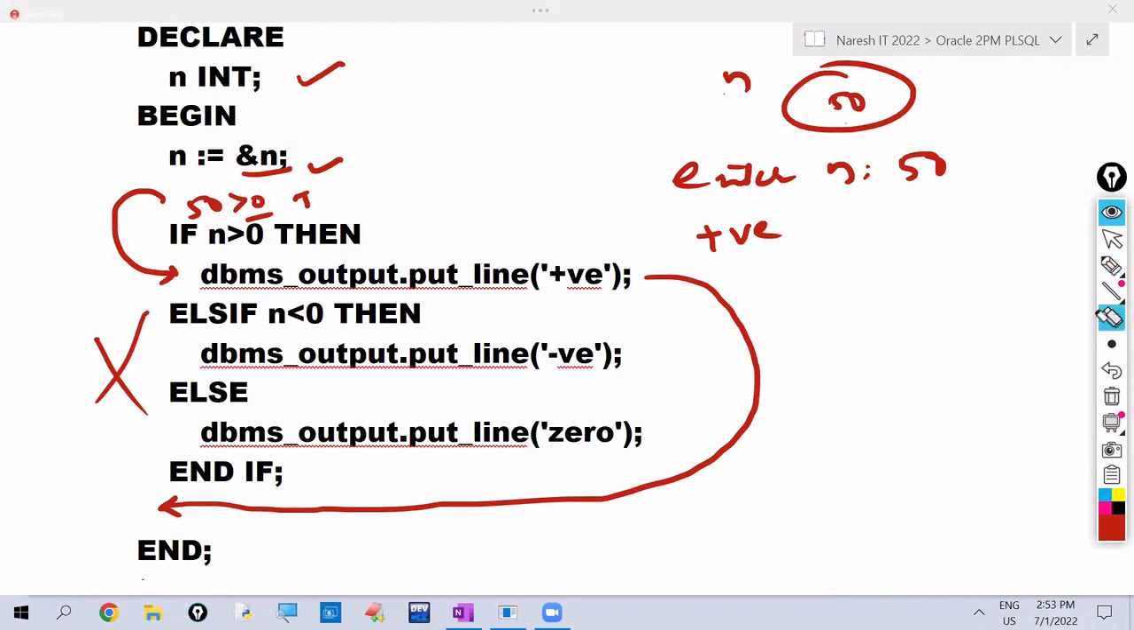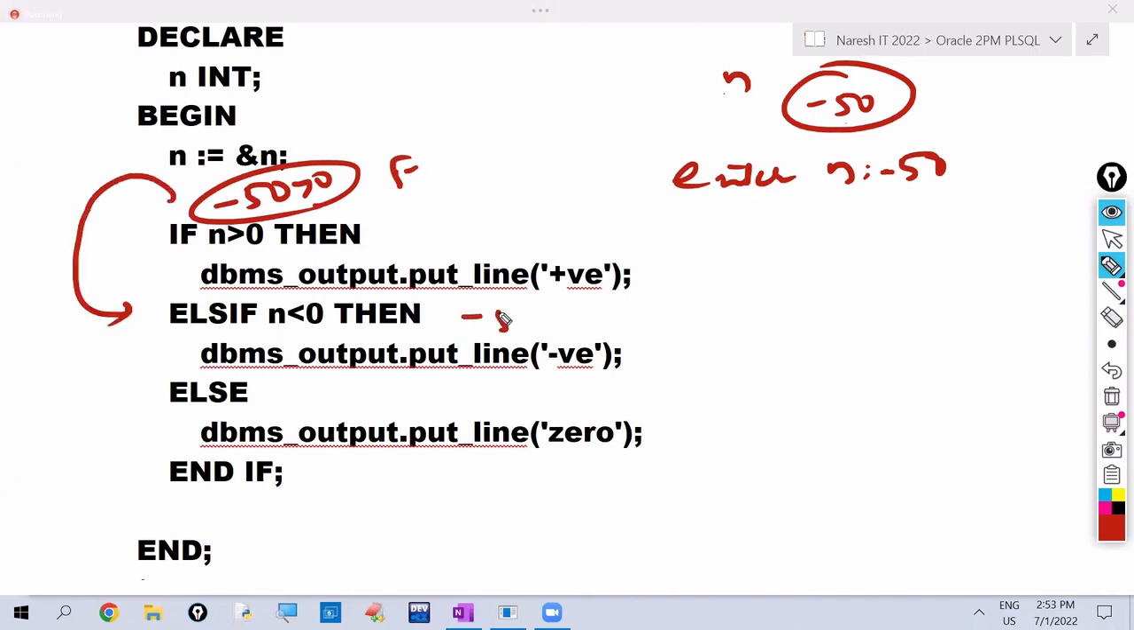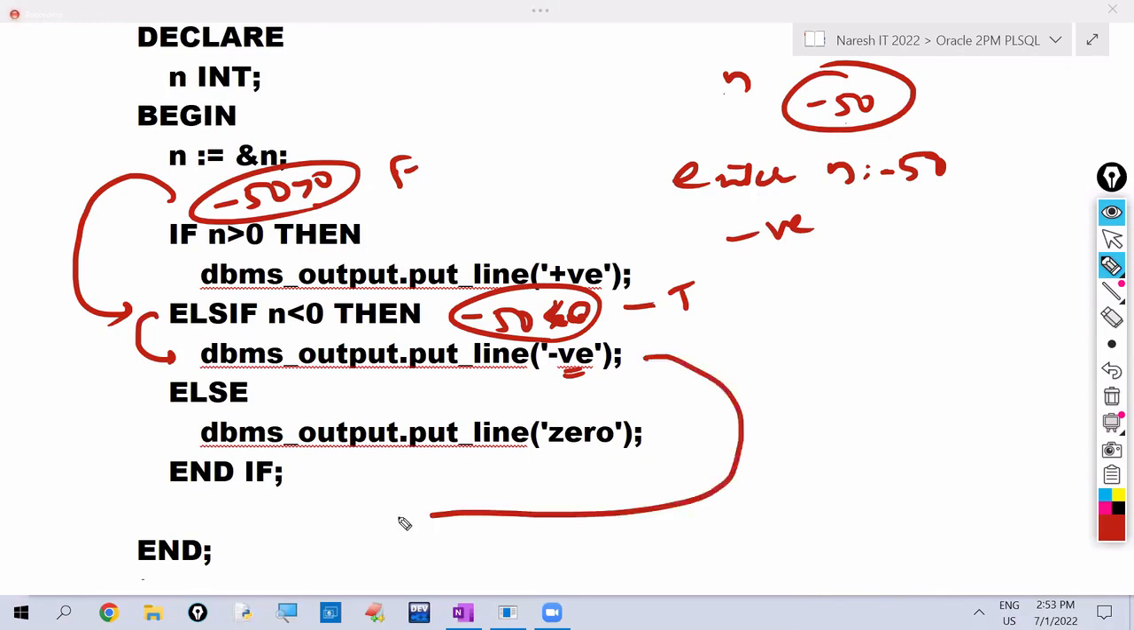Okay. For example, I am giving this n value as minus 50. Now what happens? Observe. N value is minus 50. Is minus 50 greater than 0? False. False means it checks the second condition. Is minus 50 less than 0? Yes, minus 50 is less than 0. Condition true. Okay, condition true means it prints what? Negative. After printing negative, what happens? Comes out of the if then else if.